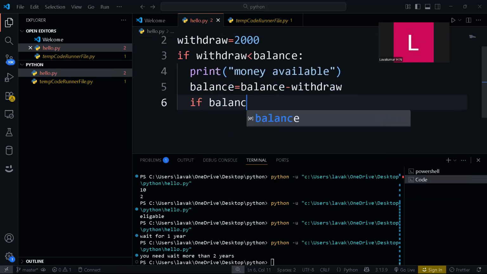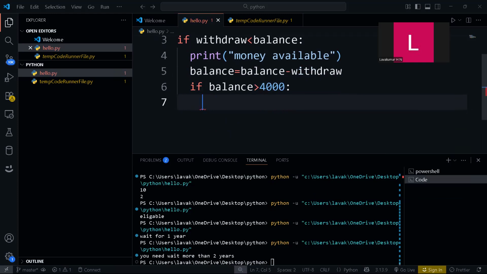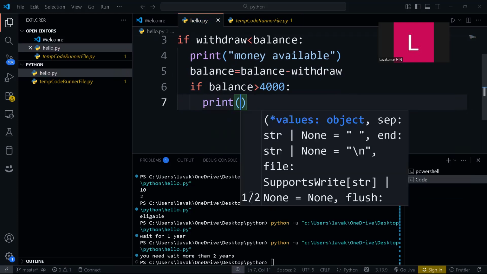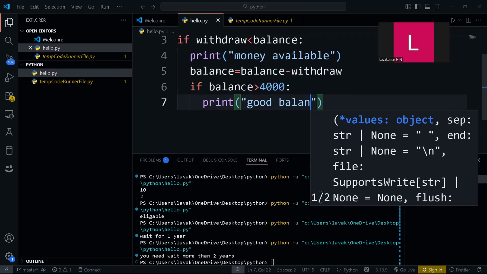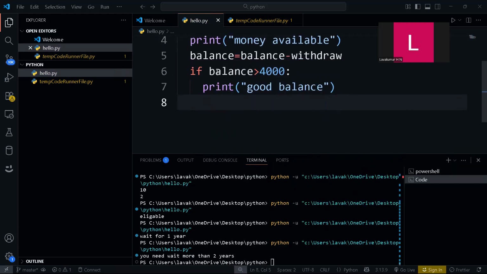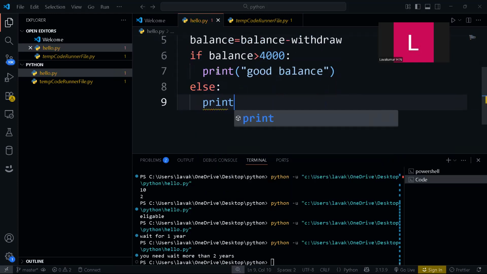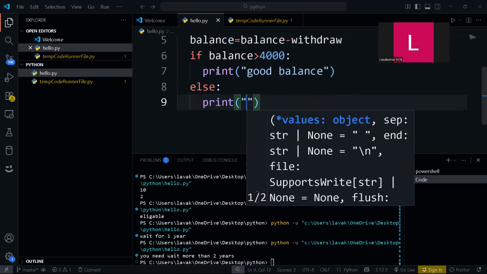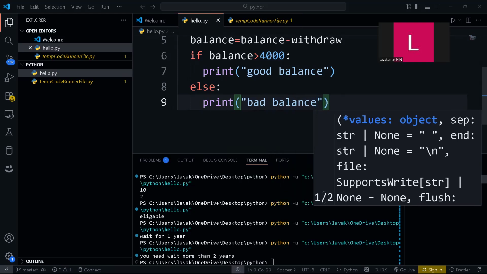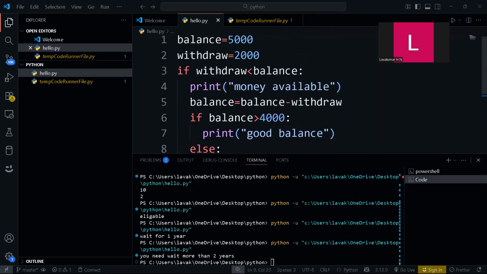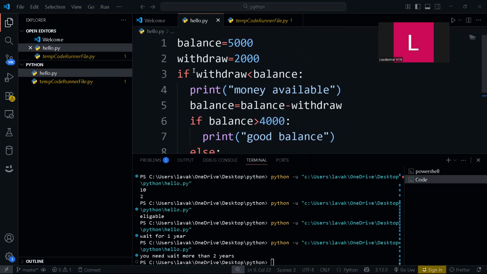Now if balance is greater than 4,000, print good balance, else print bad balance. There are no good or bad balances, guys, but I'm trying to explain you nested if.